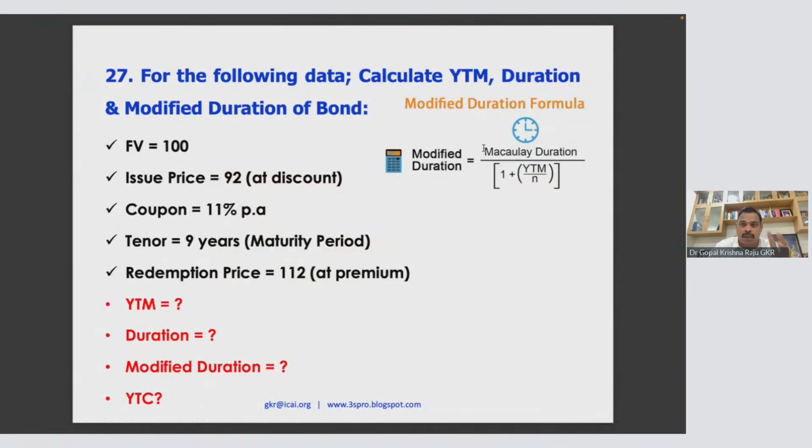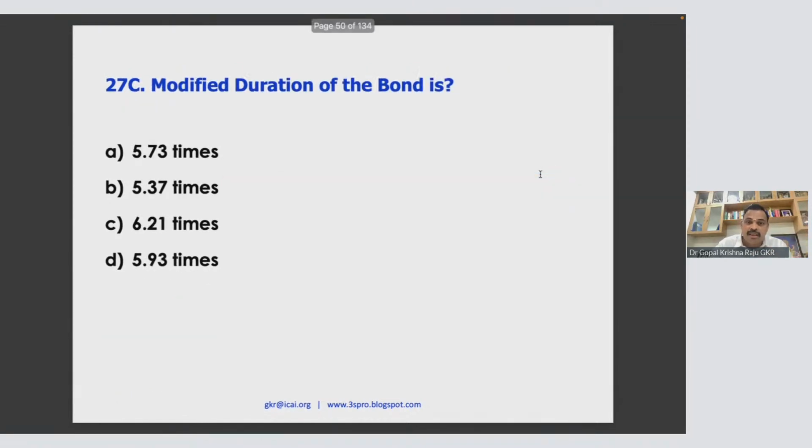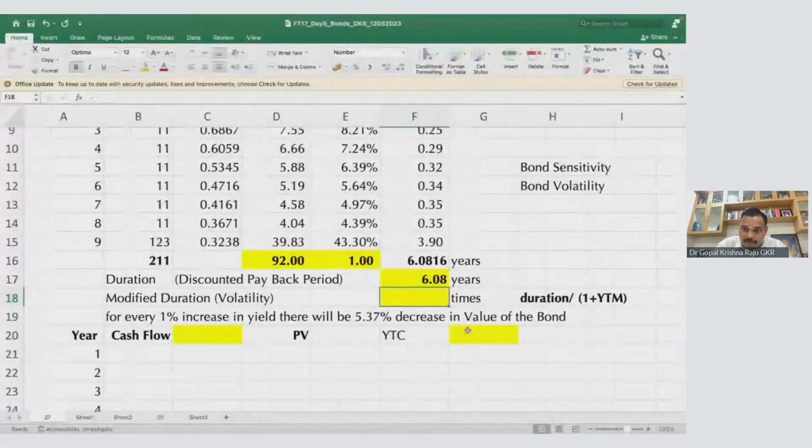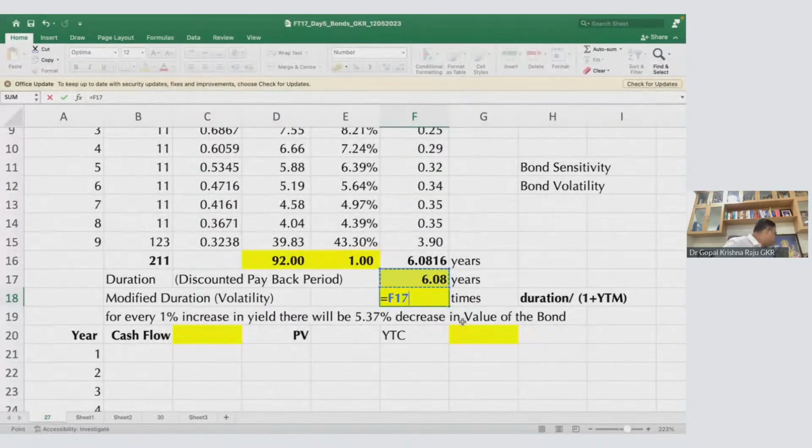Macaulay is the name of the person who founded this model called duration. So it is called Macaulay duration divided by 1 plus YTM. Sometimes the duration will not be in years. It will be in semi-annual periods or in months. Then YTM also you have to divide like that. That is why there is a difference in formula. So here the duration is 6.08 divided by 1 plus YTM.